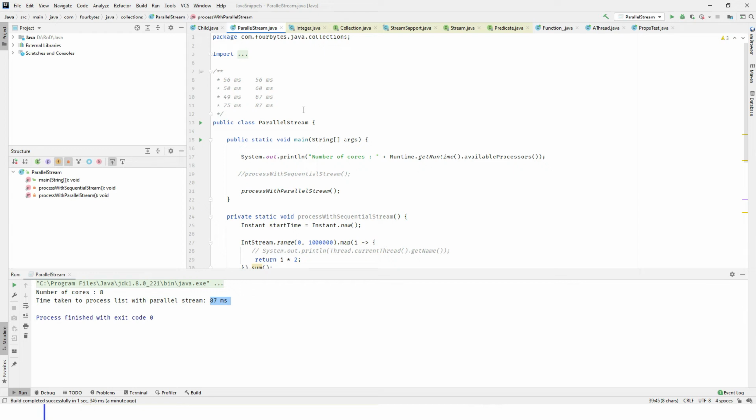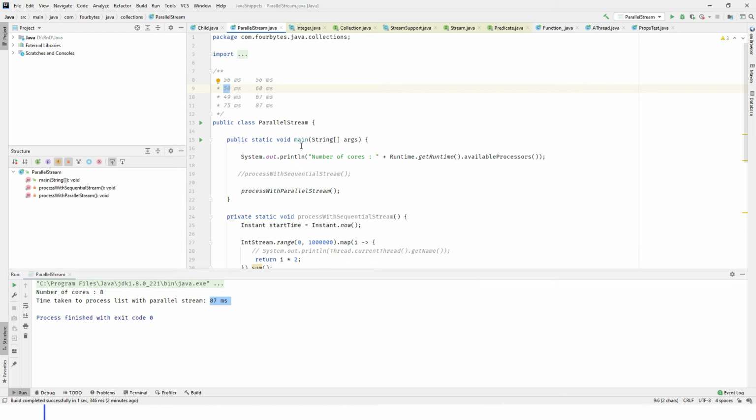It divides your list into some sort of chunks, and for each chunk it has to create a thread. Creating a thread is a very costly operation, that's what we know, right? And maintaining the life cycle of the thread, and also until all the threads are completed, it should wait somewhere at the aggregation point. So a lot of things are happening inside the parallel stream. This is not a simple operation to do, but the sequential stream is nothing like that.